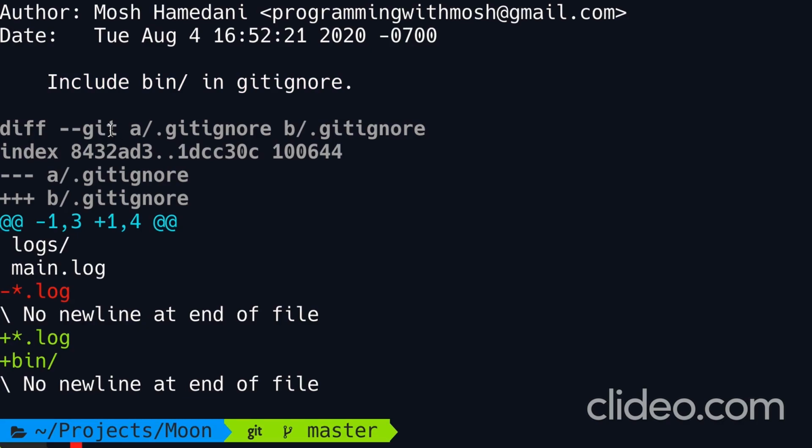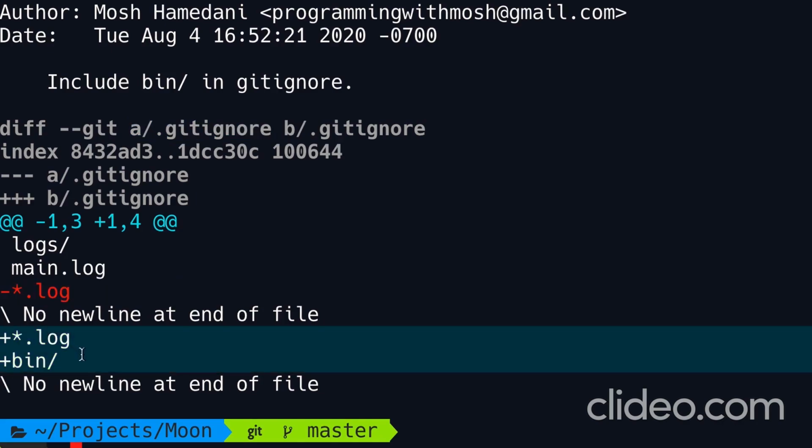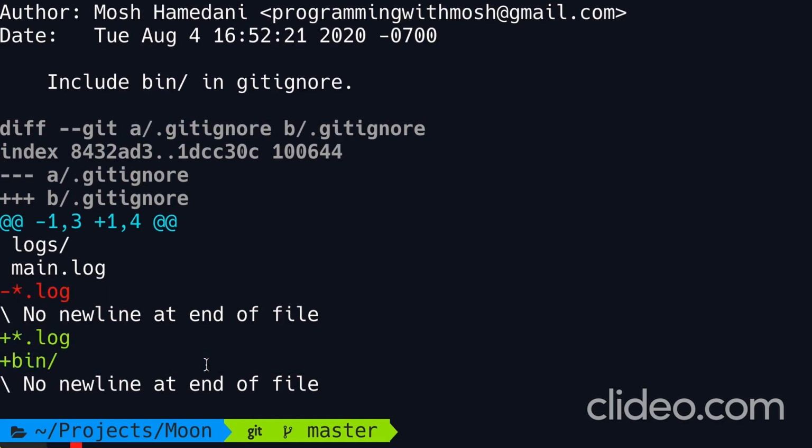In this commit, we have changed a single file, that is .gitignore. Over here, we can see that we removed this line and added these 2 lines. So this is very useful. Now, what if we don't want to see the differences? We want to see the final version, the exact version that is stored in this commit.